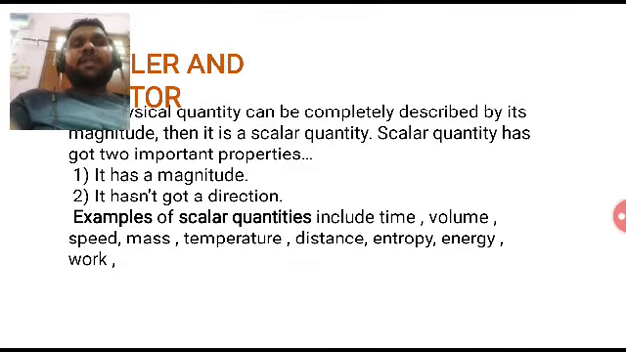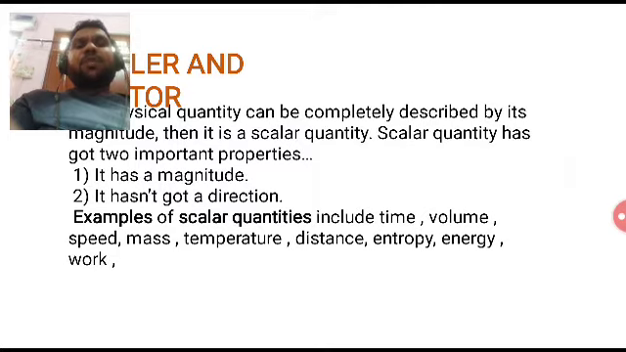Now we will move on to scalar quantity and vector quantity. What do you mean by scalar quantity and vector quantity? A scalar quantity is a quantity that can be completely described by its magnitude. A scalar quantity has two important properties: a magnitude and a direction.